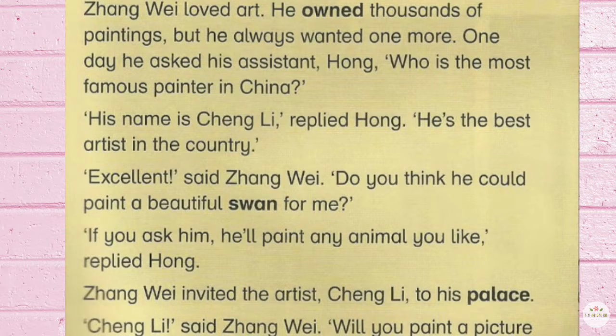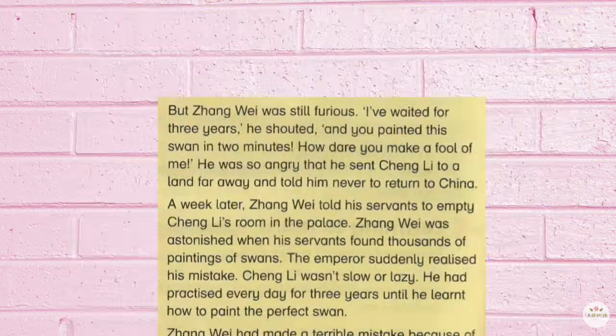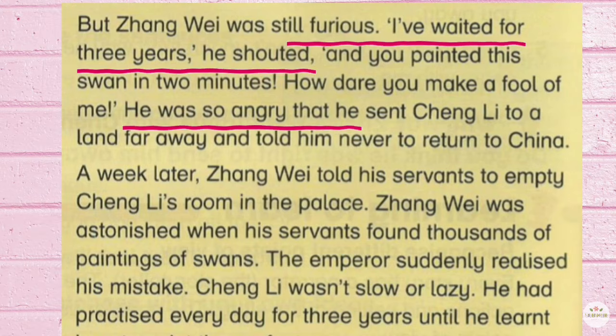2. The main events. Remember, do not include unnecessary information like small details or explanations. He wanted a painting of a beautiful swan. Cheng Li agreed to paint him a swan and took 3 years to paint.